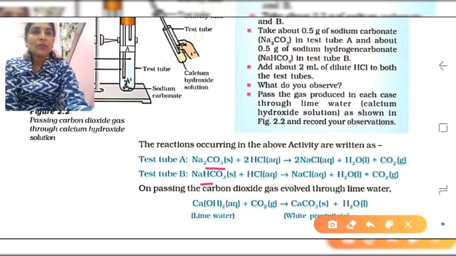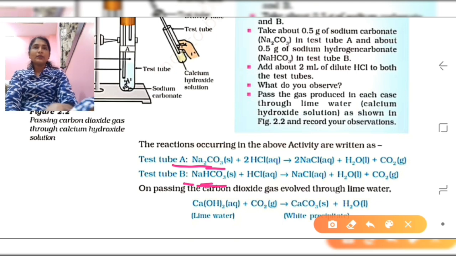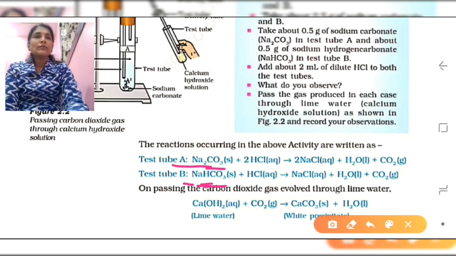In sodium carbonate, Na means sodium, and in sodium hydrogen carbonate, H means hydrogen and CO3 means carbonate. So when they are mixed with the acid, salt is formed, water molecules are formed, and carbon dioxide gas is formed.